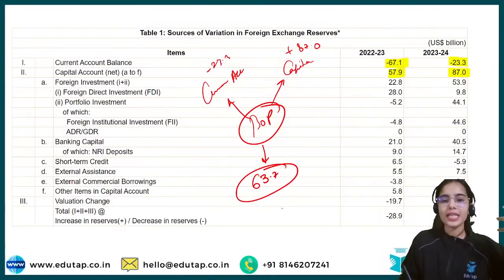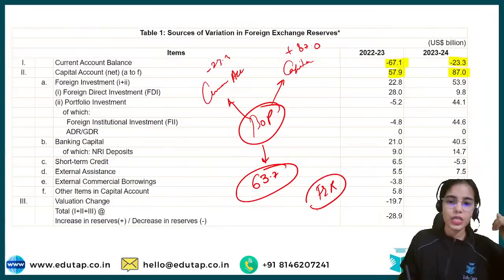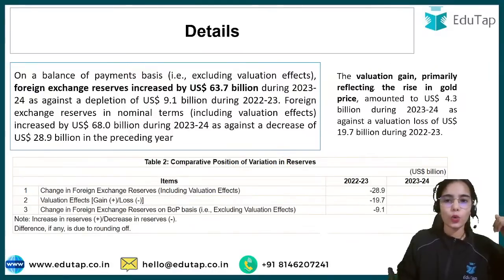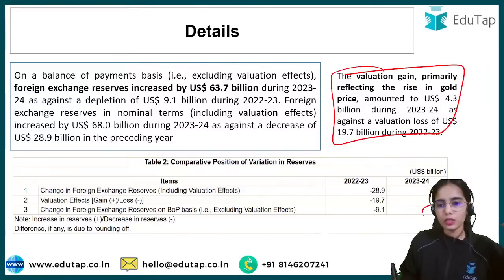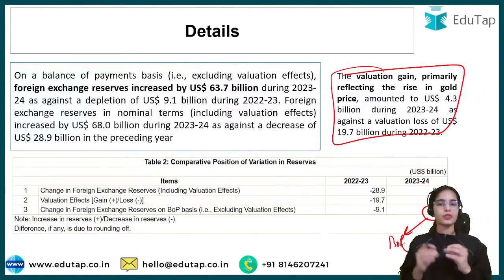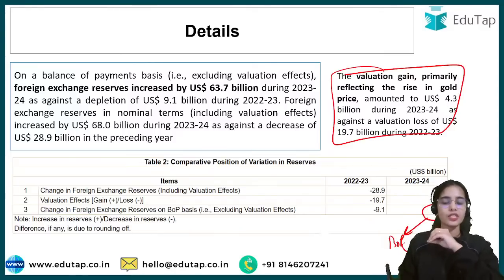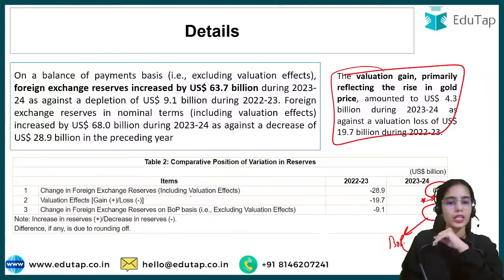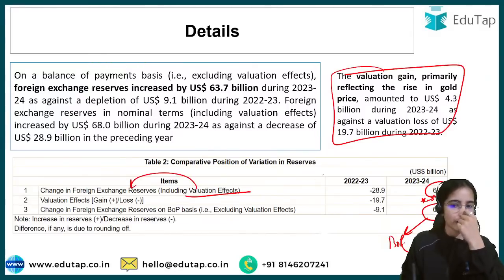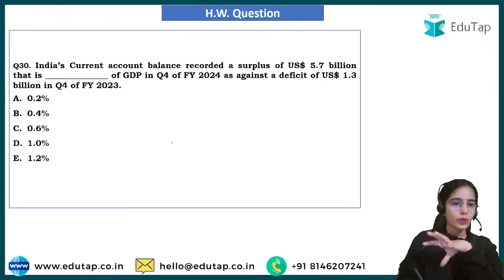Now what has happened is that the RBI also keeps gold in the foreign exchange reserves. Gold prices are increasing, and with the increase in gold prices, a valuation gain has happened. So on the balance of payments basis, the reserves have increased by $63.7 billion, while the increase in the value of gold is $4.3 billion. So in total, including the valuation effect, the foreign exchange reserves have increased by $68 billion. Try to answer this question now.